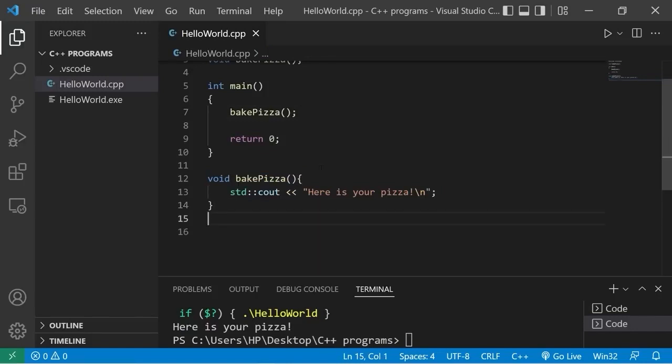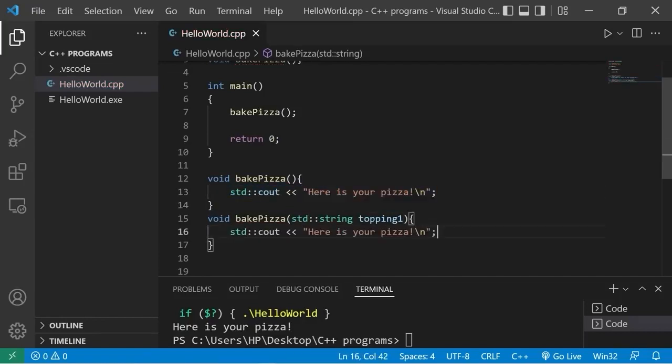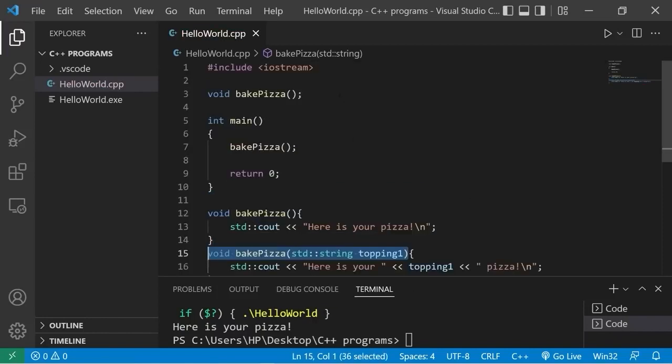I'm going to create an additional version of this bake pizza method, but it's going to have different parameters. Void bake pizza. We will accept a string. Standard string. I'll name this string topping1. We'll accept one topping as an argument. Standard output. Here is your, I'll add my topping here, topping1, pizza. Then be sure to add your function declaration too.